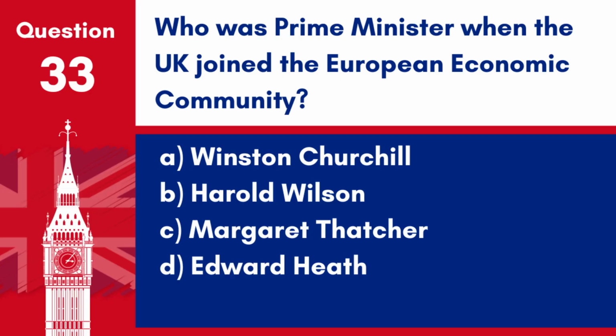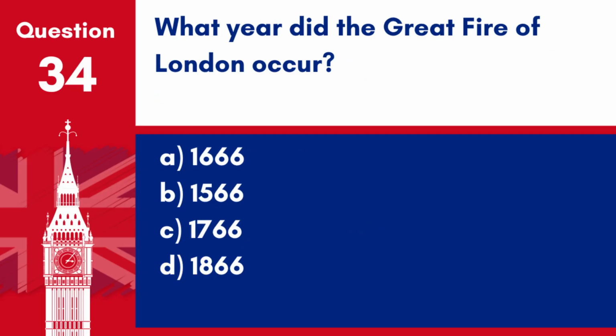Question 33. Who was Prime Minister when the UK joined the European Economic Community? A. Winston Churchill. B. Harold Wilson. C. Margaret Thatcher. D. Edward Heath. Answer D. Edward Heath. Edward Heath was the British Prime Minister when the UK joined the European Economic Community in 1973.